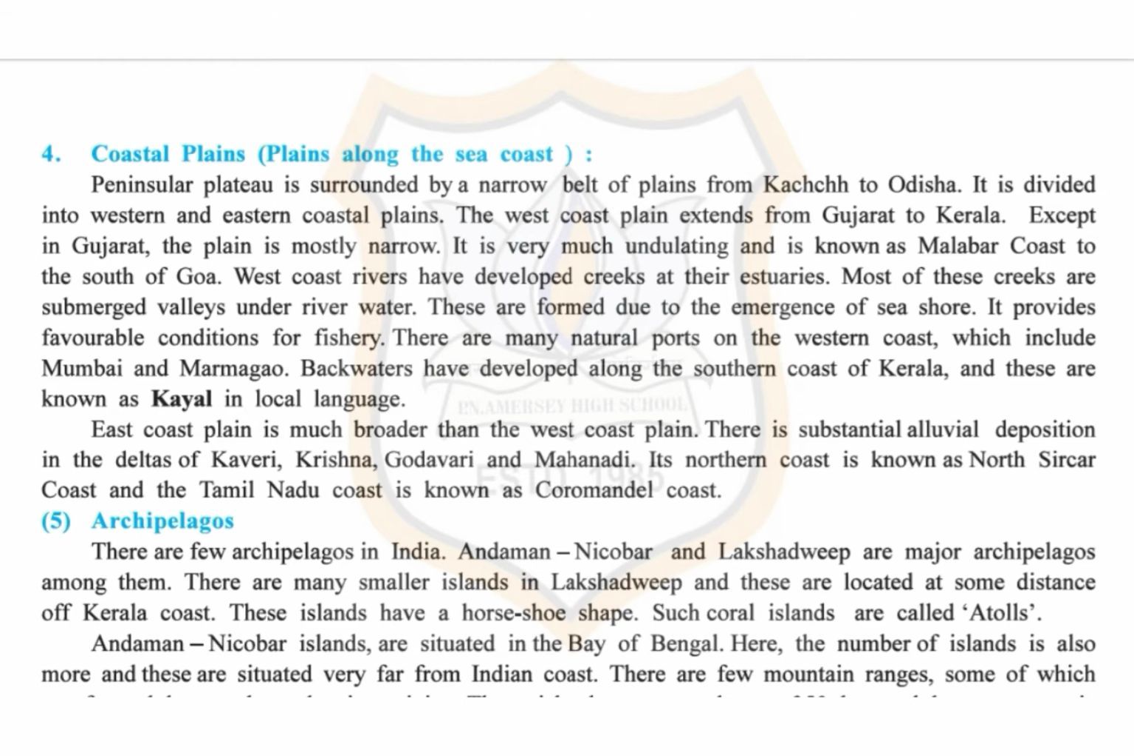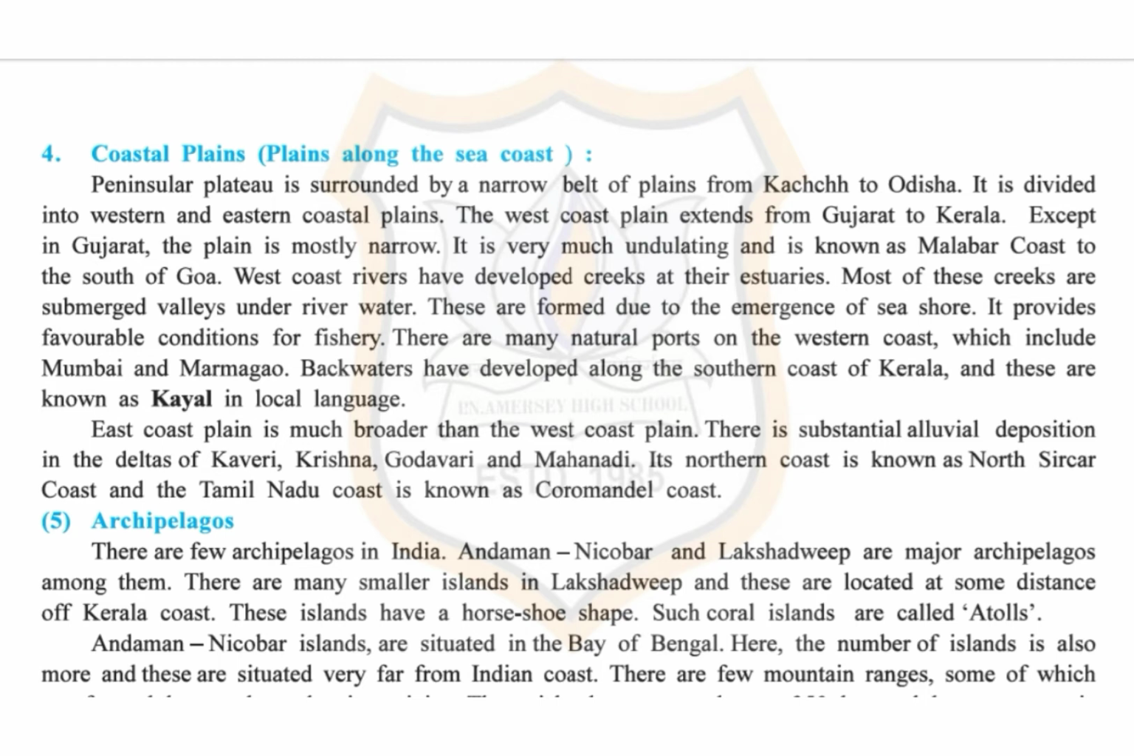Now the next is East Coast Plain. East Coast Plain is much broader than the West Coast Plain. Large amount of alluvial deposit is found in the deltas of river Kaveri, Krishna, Godavari and Mahanadi. The northern part of this plain is known as Northern Sarkar. The southern part of East Coast Plain, which covers Tamil Nadu coast, is known as Coromandel Coast.